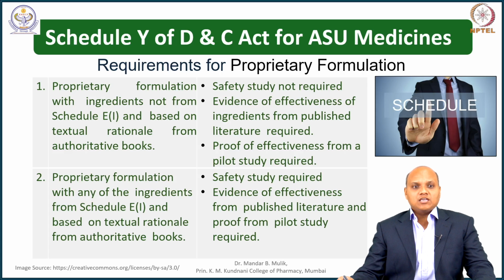For a proprietary formulation with ingredients not from Schedule E1, which covers toxic substances from natural sources, and based on textual rationale from an authoritative book, a safety study is not required. Evidence of effectiveness of the ingredients from published literature is required, and proof of effectiveness from a pilot study is also required.